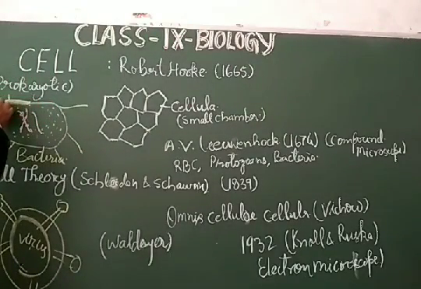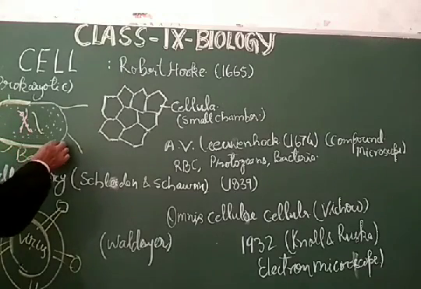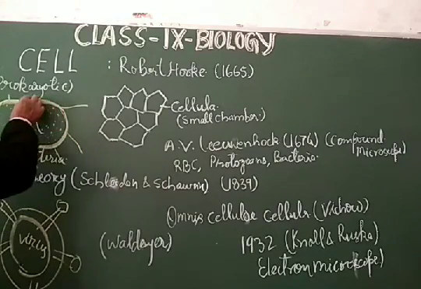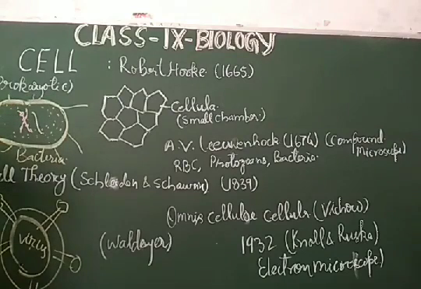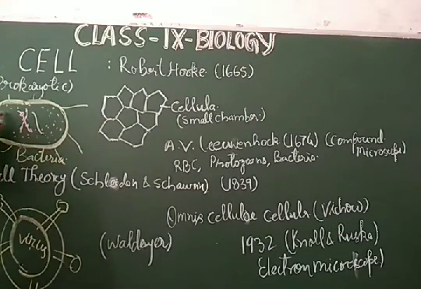Suppose the season or atmosphere is not favorable, then they will form a coat, and that coat is called the cell envelope. In this cell envelope, they protect themselves in unfavorable conditions in prokaryotic cells.